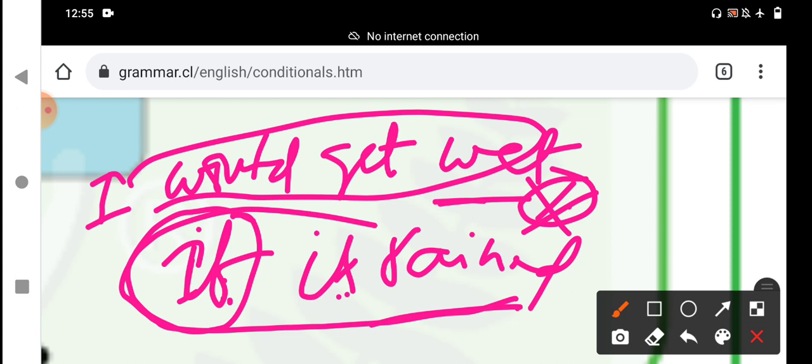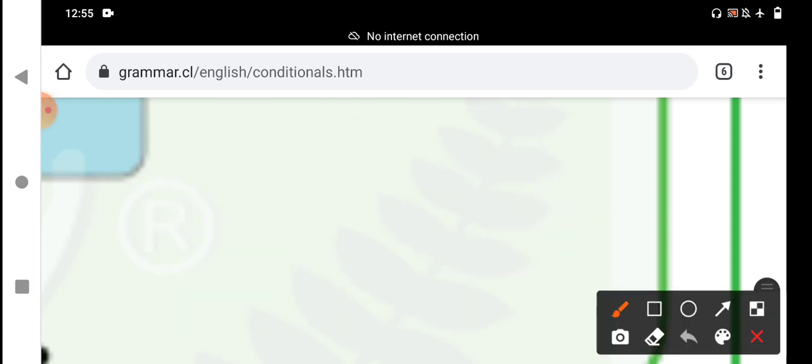That you should understand, my dear students. It is also right when we write the main clause at first, the following clause is the if clause. If you write the if clause at first, the following clause is the main clause. What is the difference? If you write the if clause at first, in between the if clause and main clause we keep the comma. That is more important, my dear students.